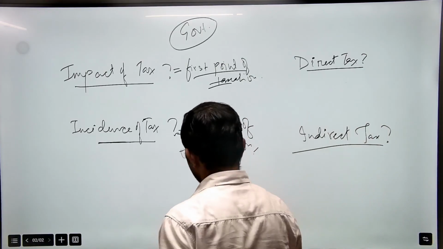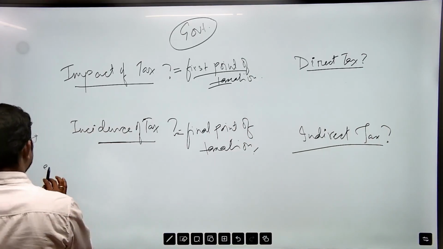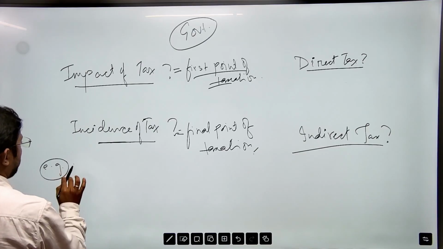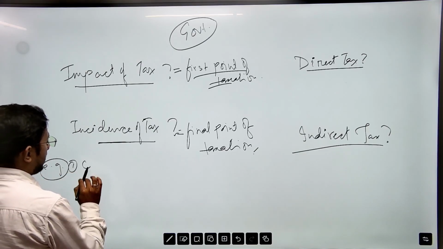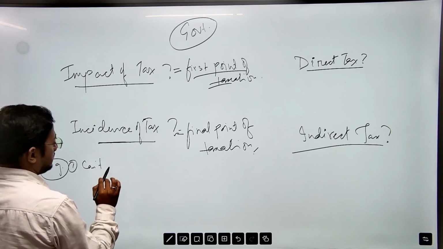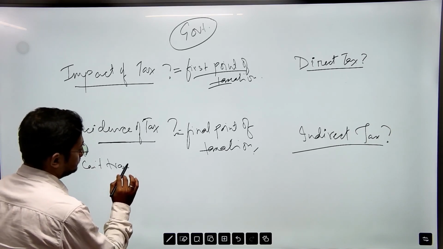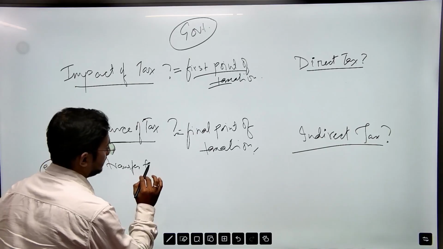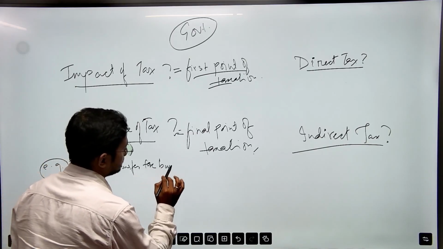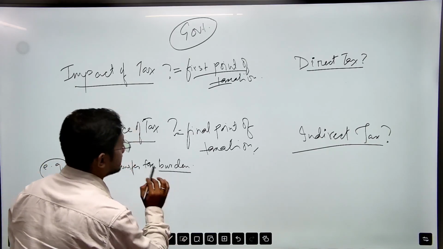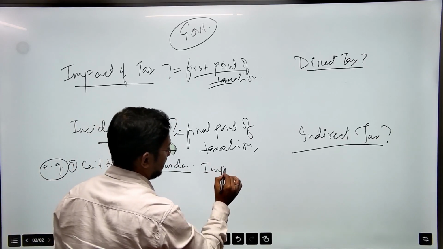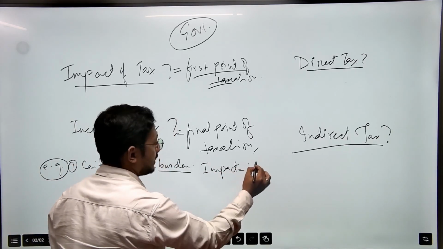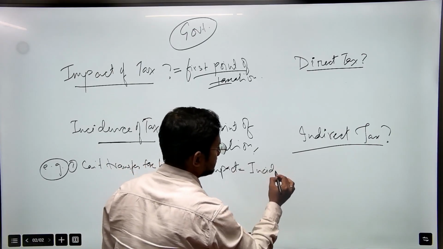Now here I have given two examples. In example one, you cannot transfer your tax burden. That means the impact of tax is equal to the incidence of tax.